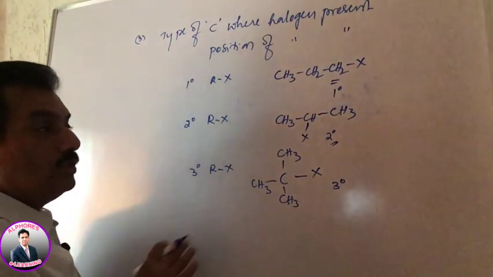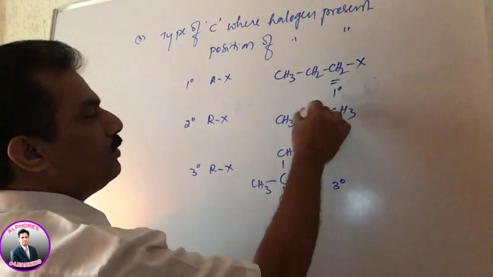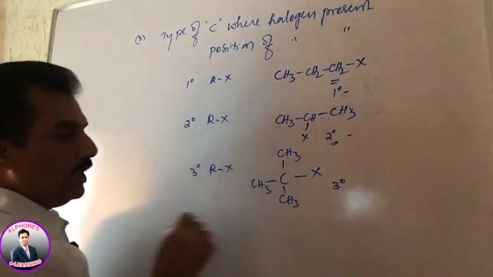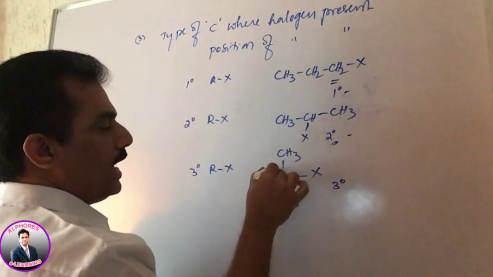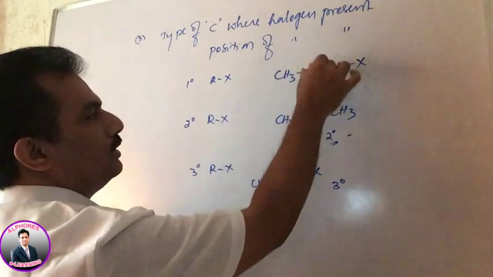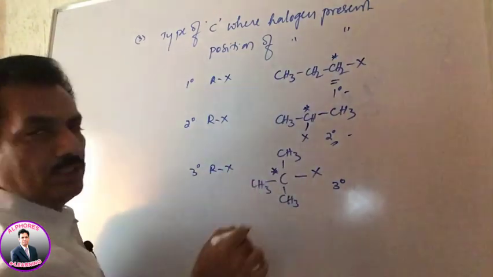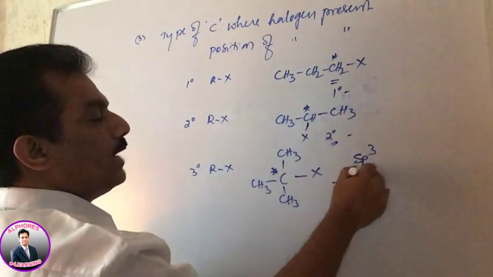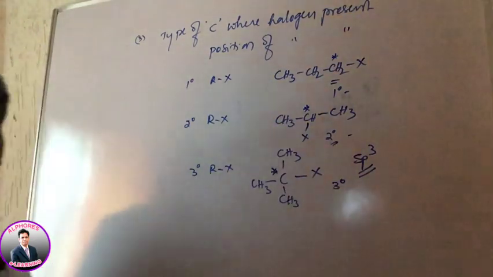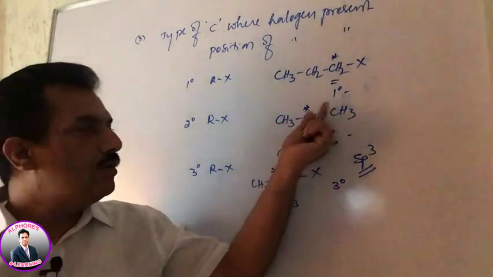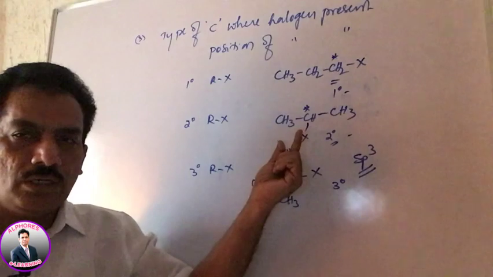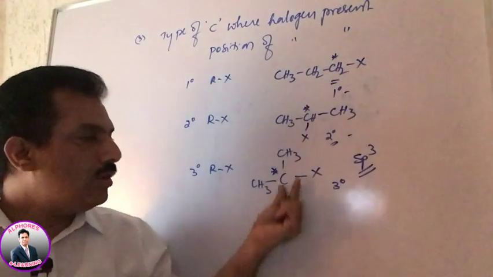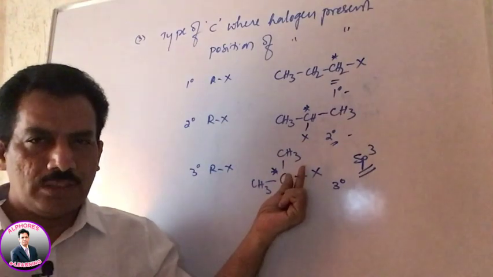And you remember, you observe all these, whether it is primary or secondary or tertiary, the carbon where halogen is present in all these cases is under sp3 hybridization. Just observe that the carbon in primary, secondary, tertiary is sp3 hybridized.